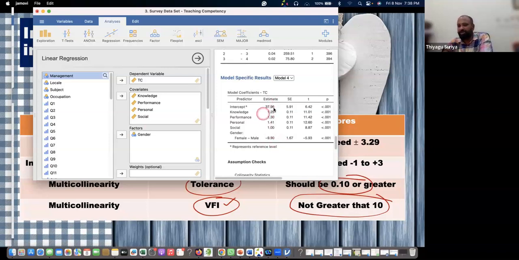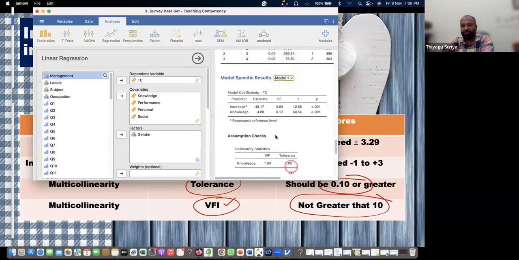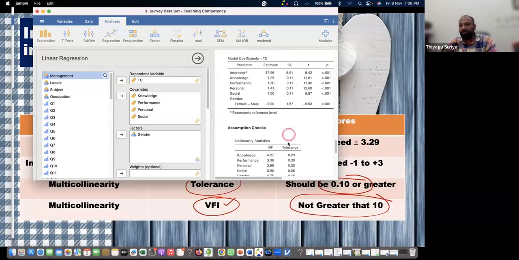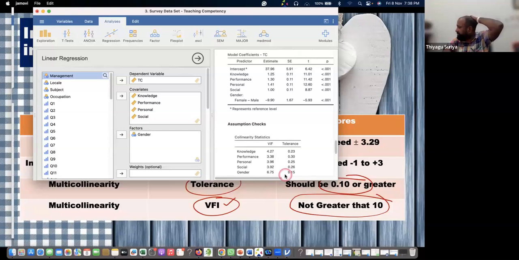The intercept scores might change now. Suppose I go to model 1. We can see model 1. Model 1 is not taking it because it is in model 4. Model 4 is coming. So this way we can do this if you would like to take this. Now I would like to go with factor analysis.